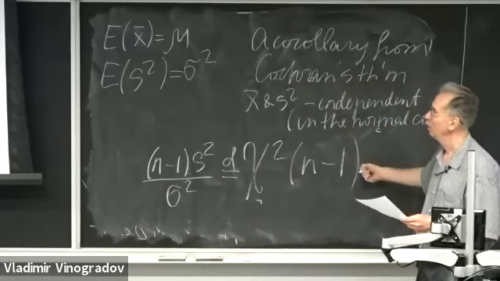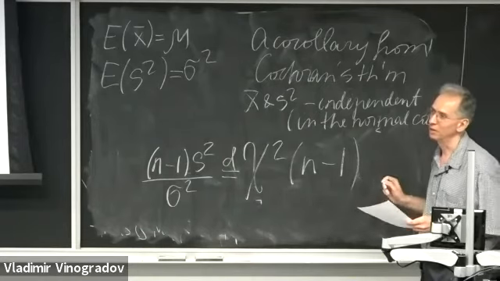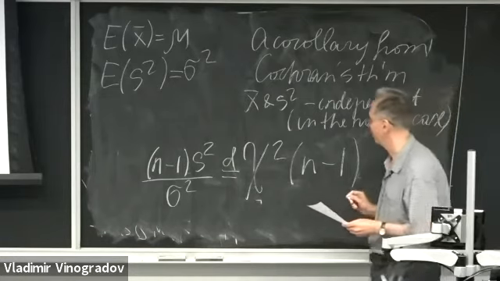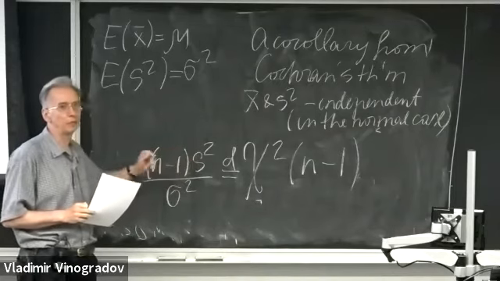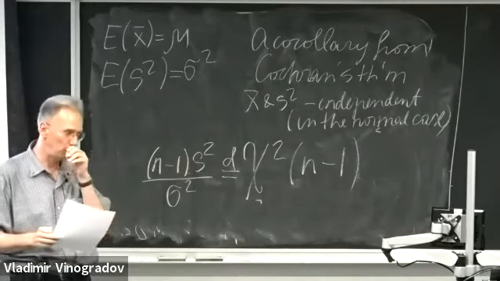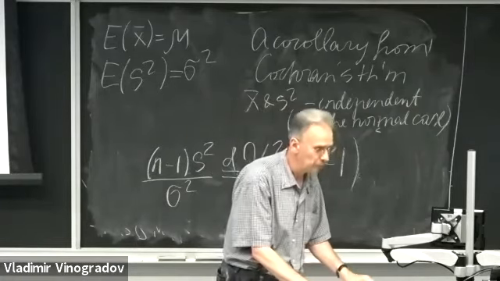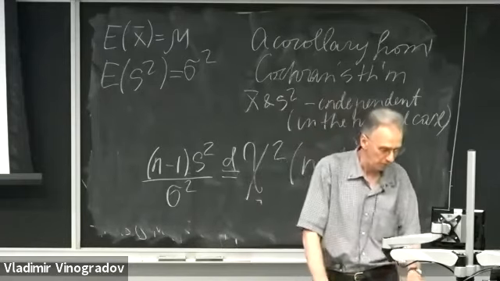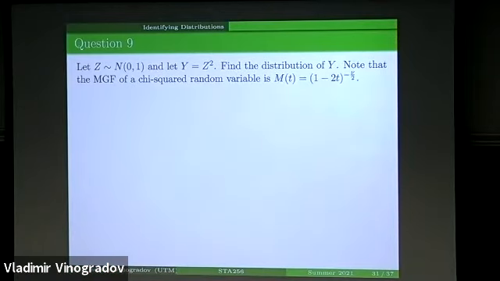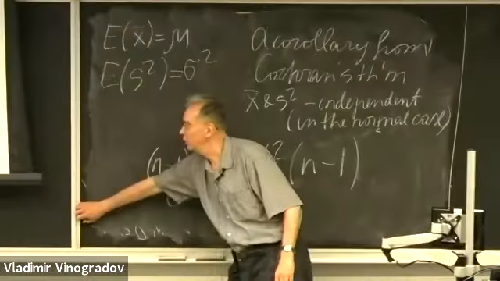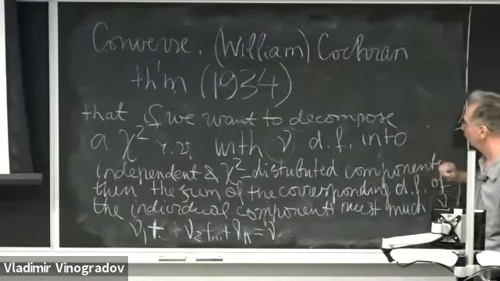So that's why chi-squared distribution is so important in statistical inference, because this is the distribution of the scaled sample variance. That's what we use to make inference about population variance. And this all originated from the 1934 result by William Cochrane, which I want to remind.